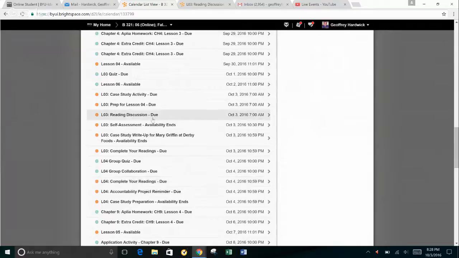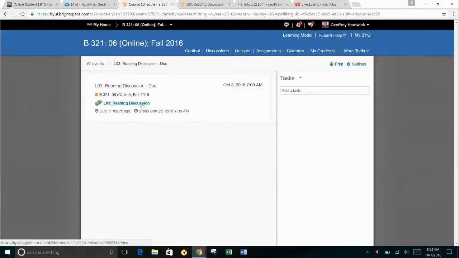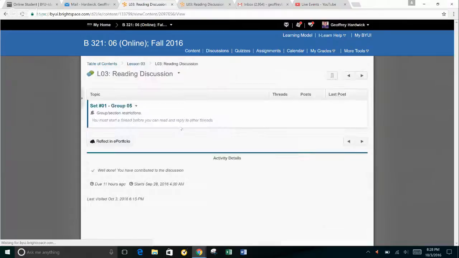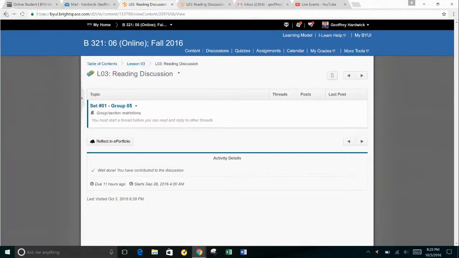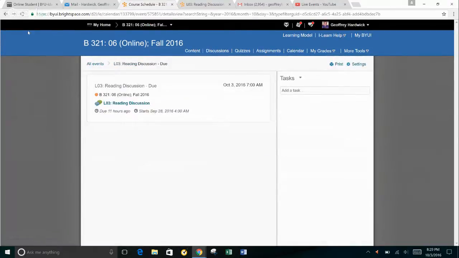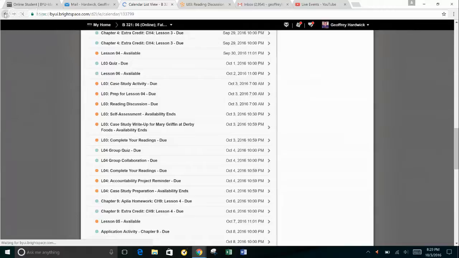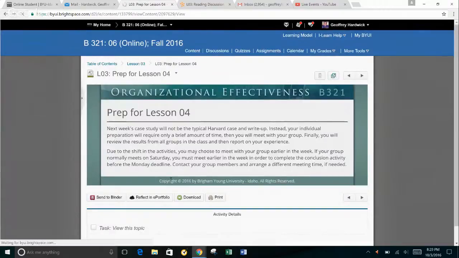Here's the kicker. When you click on this reading discussion due 3 and then click on the reading discussion here, it goes into the group 5 and it says, well done, you've contributed to this discussion. But when you click on it, there's no data. So I'm a little confused as to why it says that, because I know that I did that last week. So I'm not sure what happened to my data.